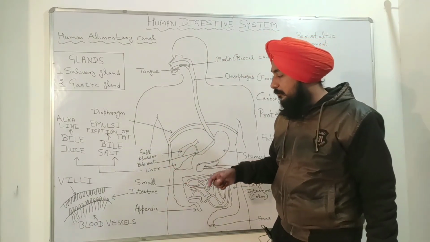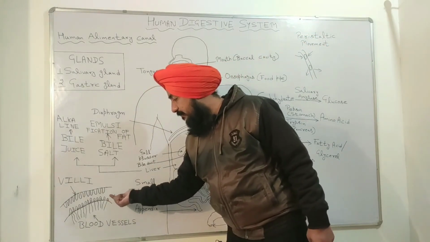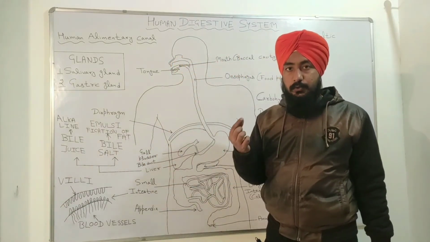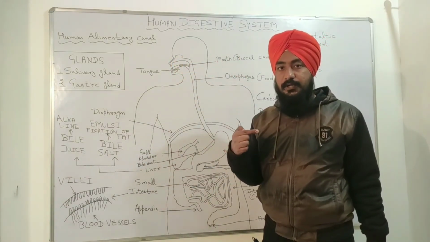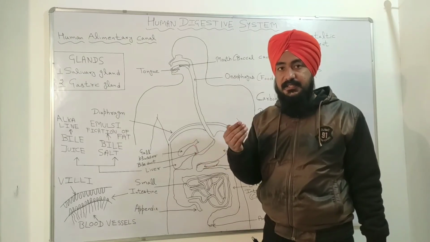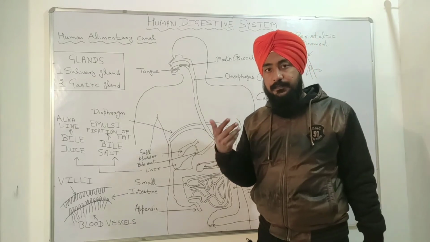I am repeating again. After the absorption of these three components, glucose, amino acid, fatty acid or glycerol by the villi, the blood vessels take these three components to the other organs for energy purposes.